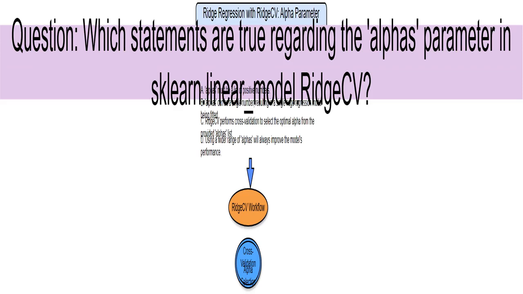We're diving into ridge regression, a technique that helps us build linear regression models while managing the impact of correlated features, multicollinearity. A key player here is RidgeCV, a scikit-learn tool. We'll focus on its alpha's parameter, which controls how much we penalize large coefficients during model fitting. The goal is to find the best balance between fitting the data well and avoiding overfitting.